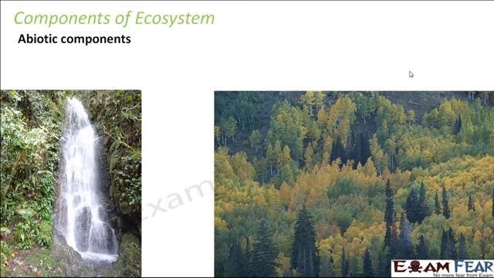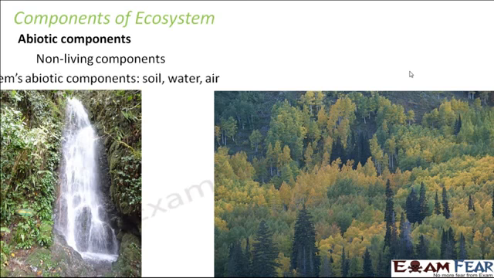Now let us look at the abiotic components. These are the non-living components. What are the non-living things which are present in any ecosystem and which are required by the living components? For example, air, water, soil. All these things are needed by the living organisms for their survival. So they form the abiotic components of ecosystem.